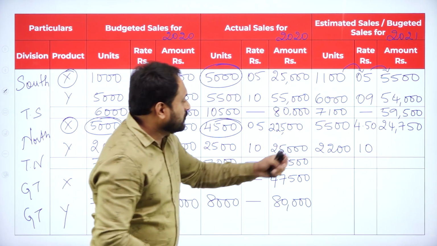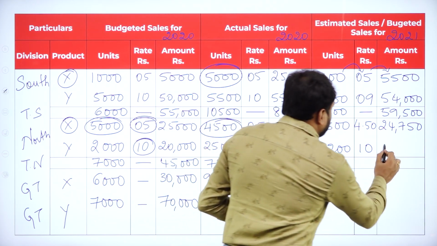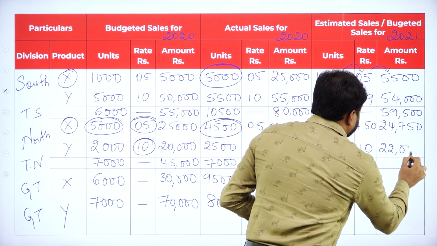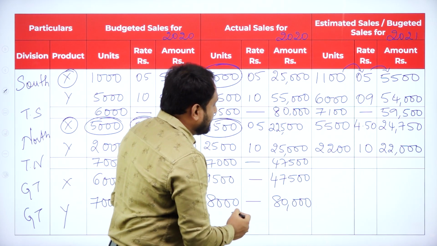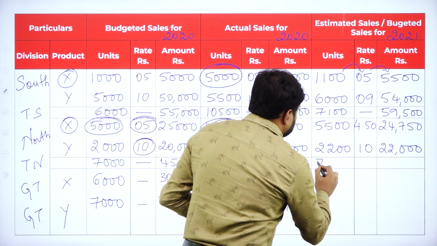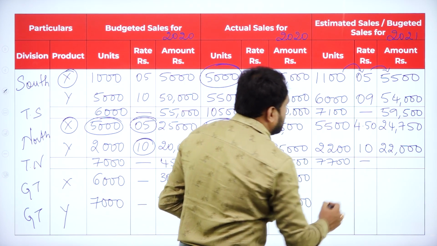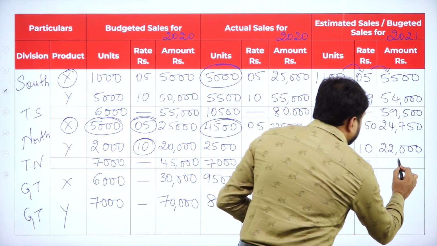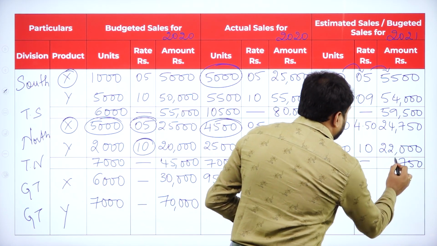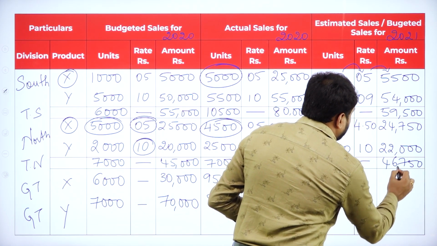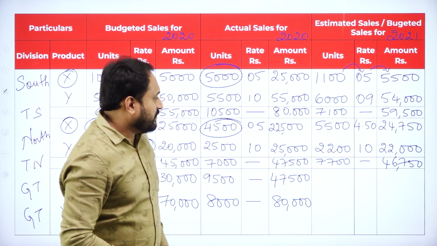Done. Here 22,000 is what you will actually get. Now add this. Now it is 7,700. This is dash, and here if you go with it, 46,750 you got.